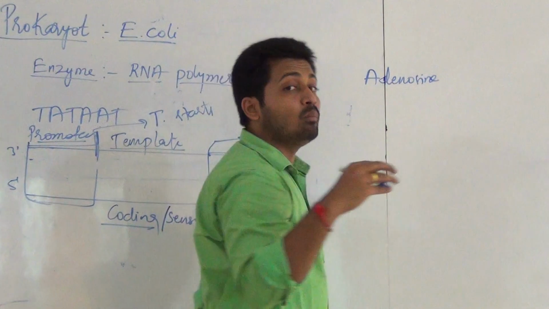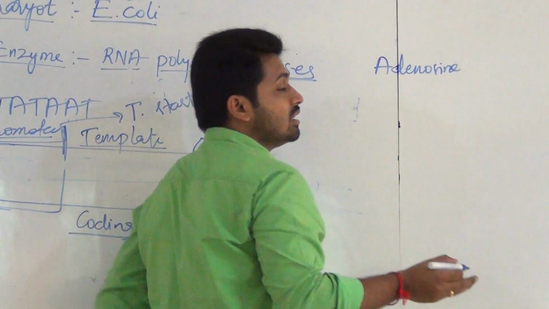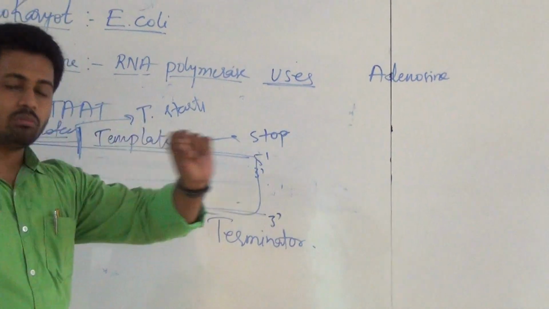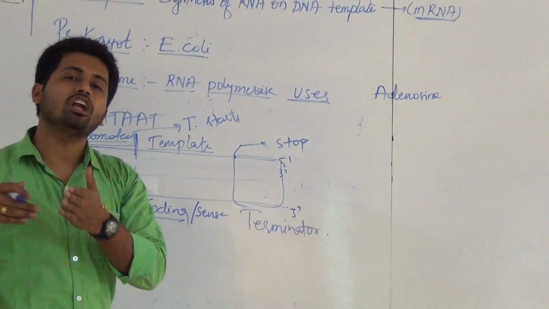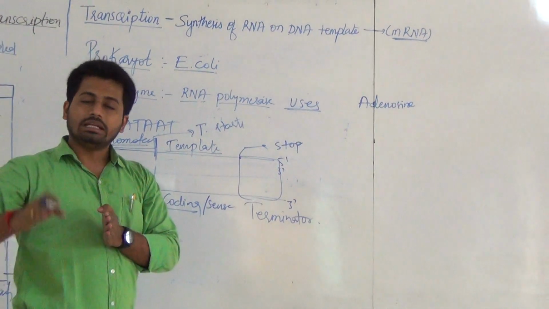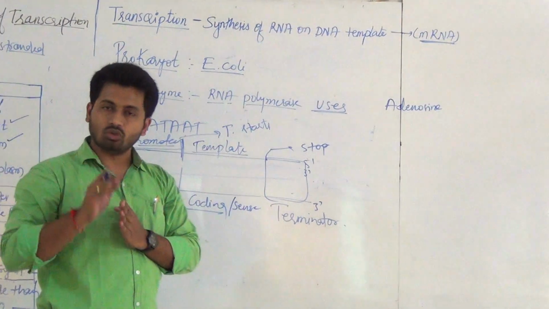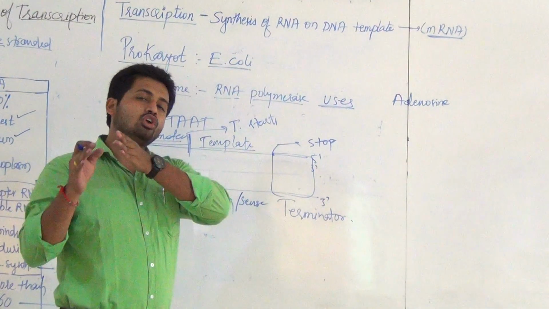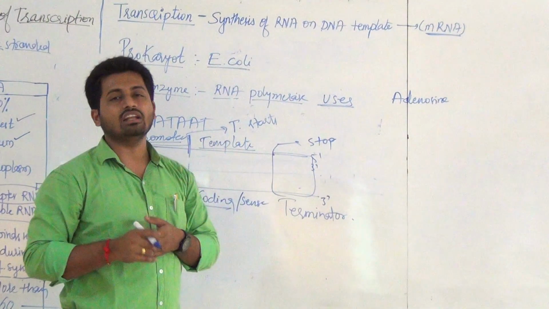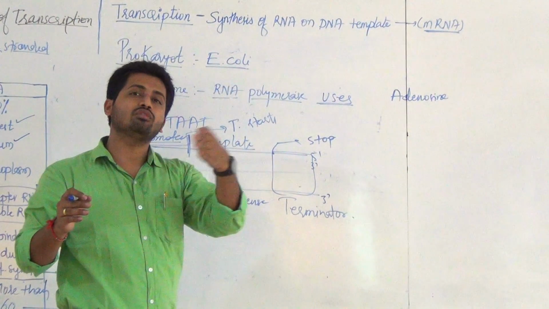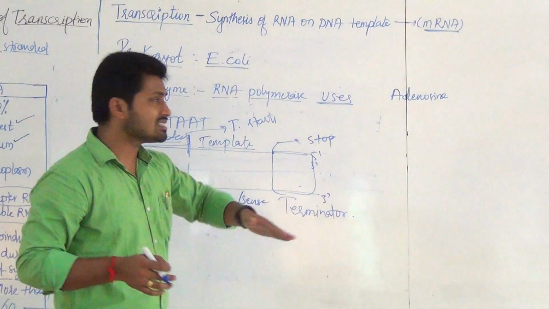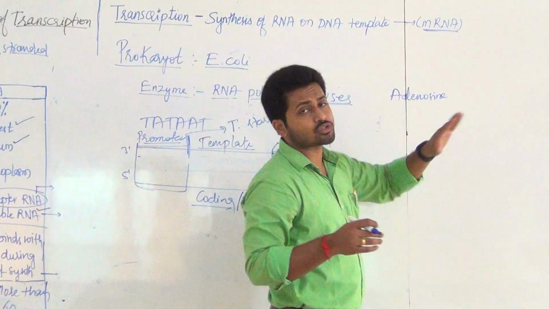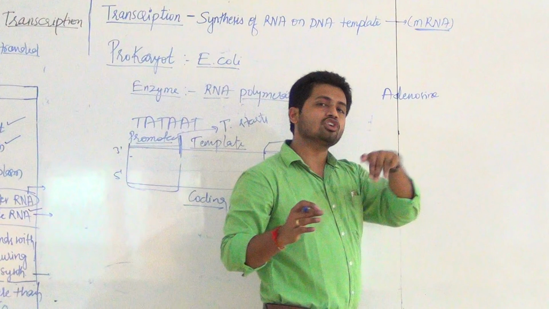Actually monophosphate, but here there is a chain formation, so activation of nucleotides must be there. You know already, during DNA replication, nucleotides were activated, converted from monophosphate to triphosphate. Like the same here, adenosine monophosphate becomes adenosine triphosphate.